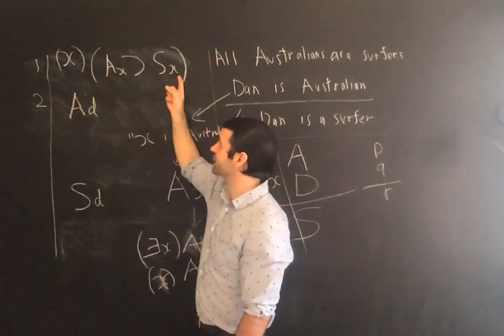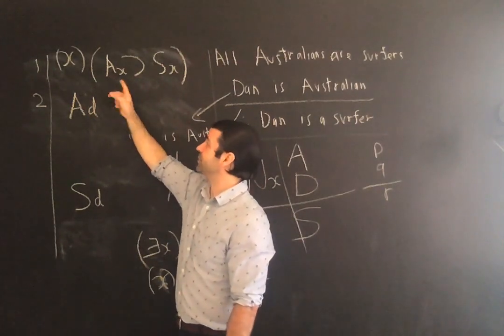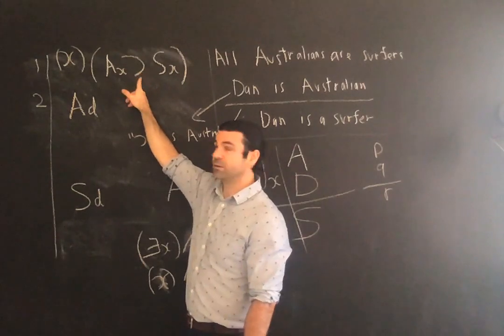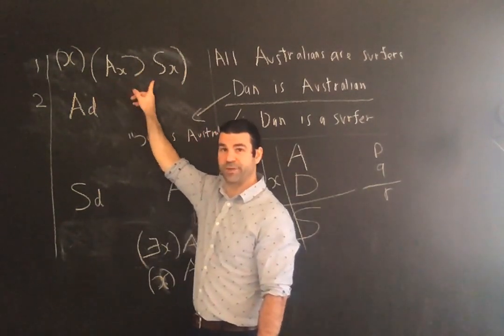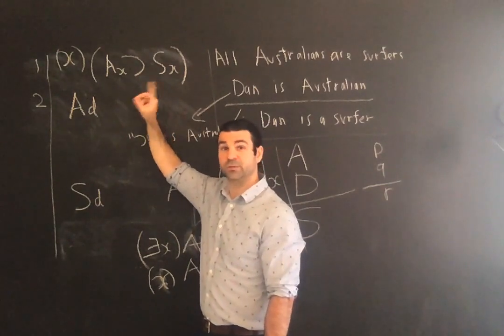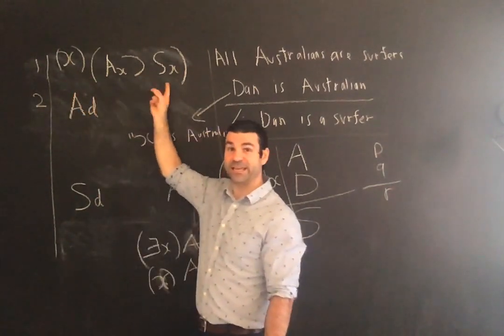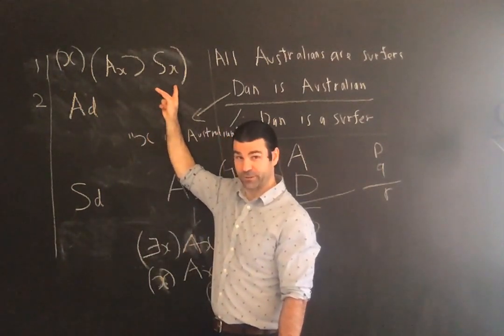This is a complex propositional function, which we're introduced to here in Unit 10. And this complex propositional function says what? Start with the major operator. If x is Australian, then x is a surfer. So what does it say? It says it's true of everything in the universe that if that thing is Australian, then that thing is a surfer.